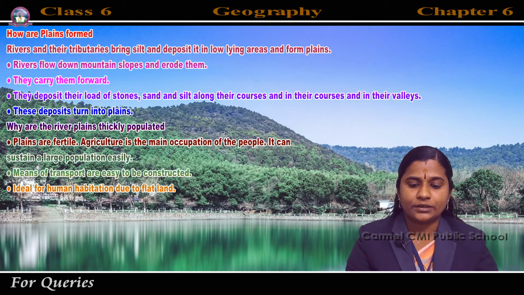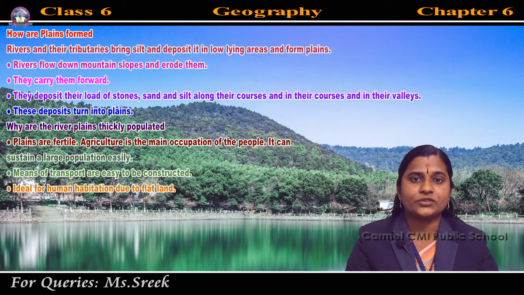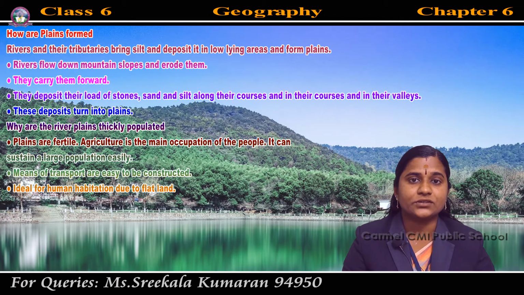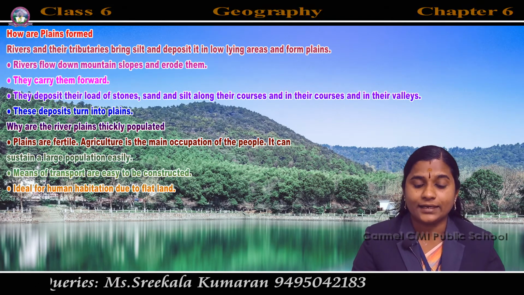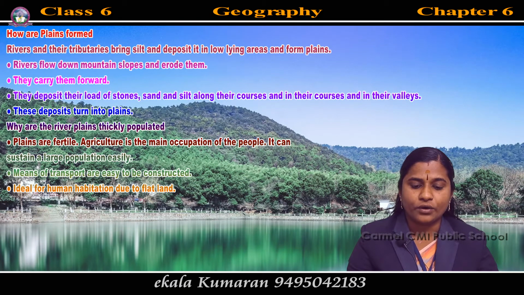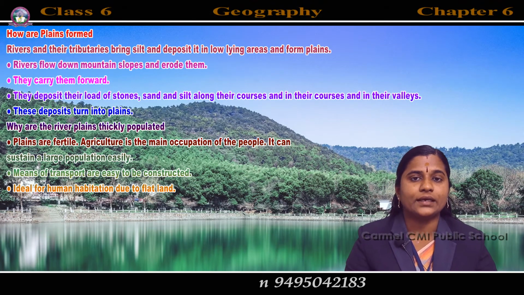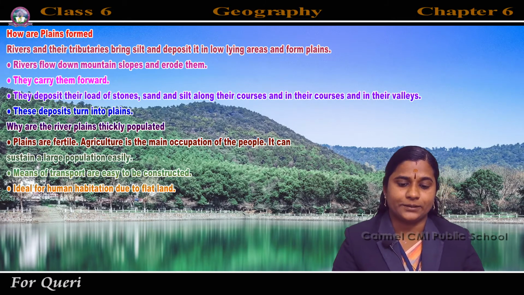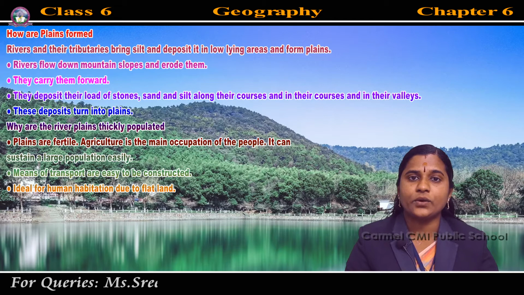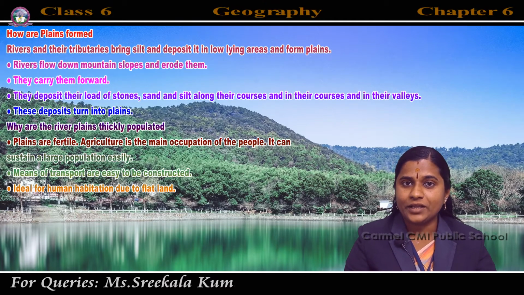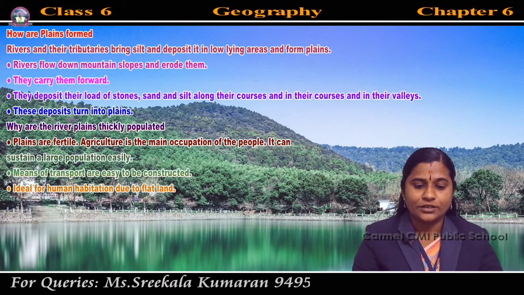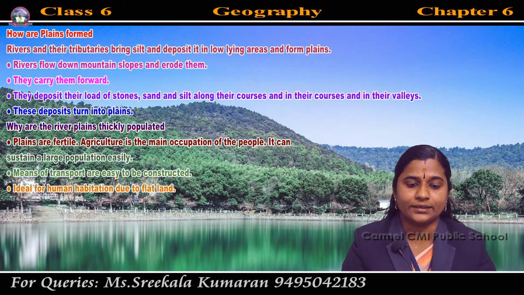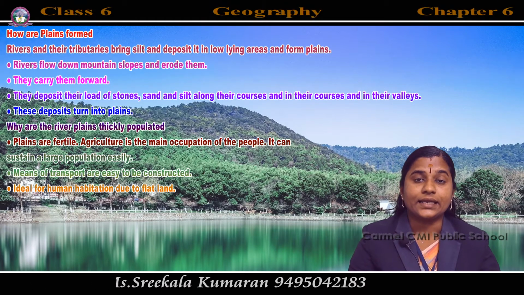Then means of transport, such as roads and railways, are easy to construct. Then it is ideal for human habitation due to the flat land. Habitation means the act of living in a place. So it is suitable for human habitation due to flat land. That's why plains are thickly populated.